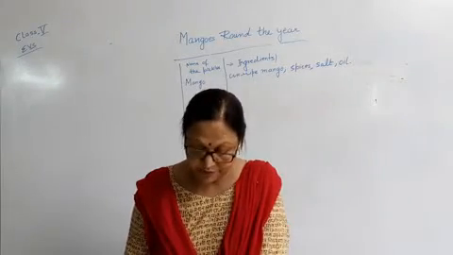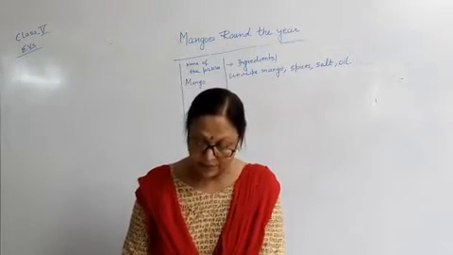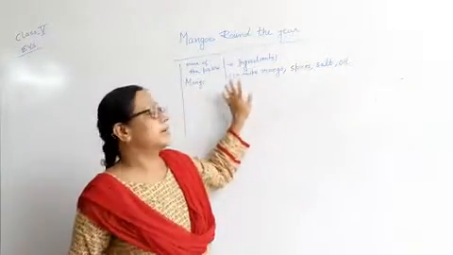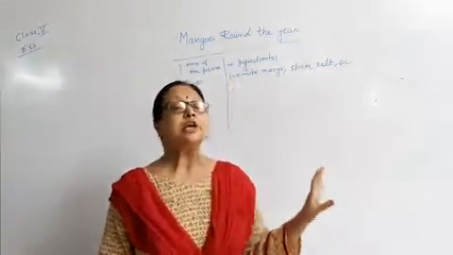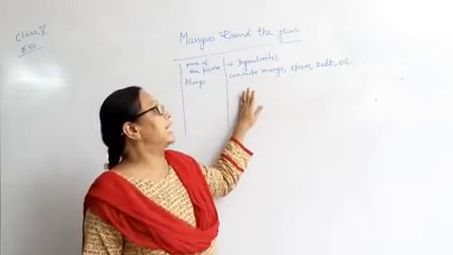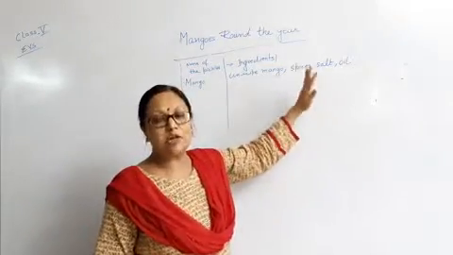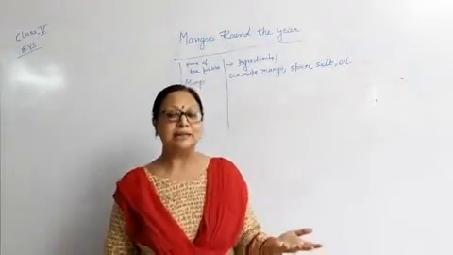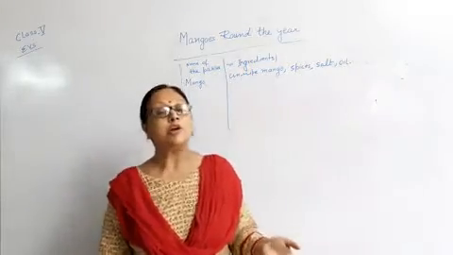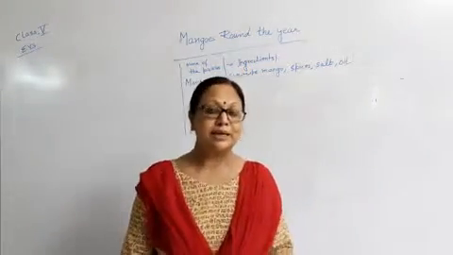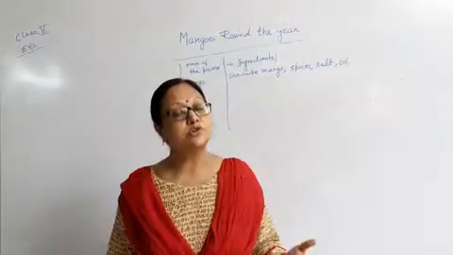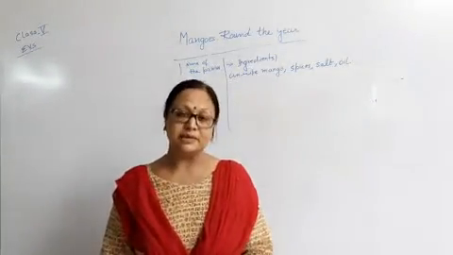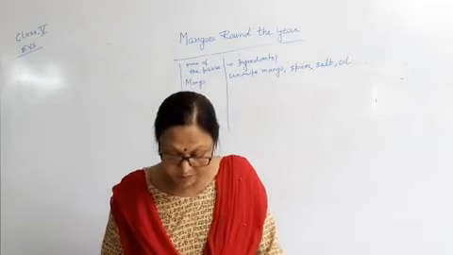Okay. The next one is, what things are needed to make any one type of pickle in your house? Suppose you are writing about the mango pickle, you will write the ingredients like unripe mango, spices, salt, oil. If you are writing about some other kind of pickle, you will write that ingredient list. Suppose they make chili pickle at your home, you will write the names of the ingredients which you use for making it. Okay.